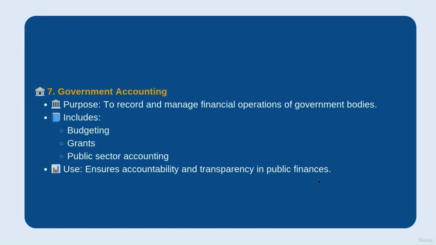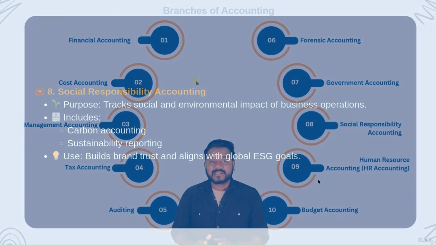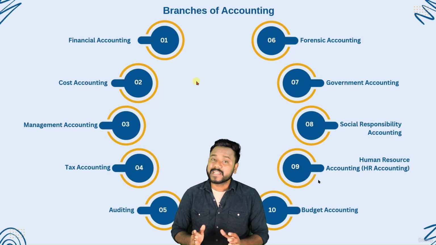And we have one common accounting that is known as social responsibility accounting. It measures environmental and societal impact: how much harm is created by your business to society, or how much benefit you are creating for society. Sometimes businesses deliver harm to society, sometimes benefits.